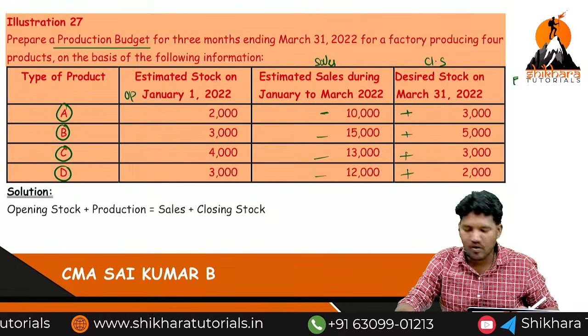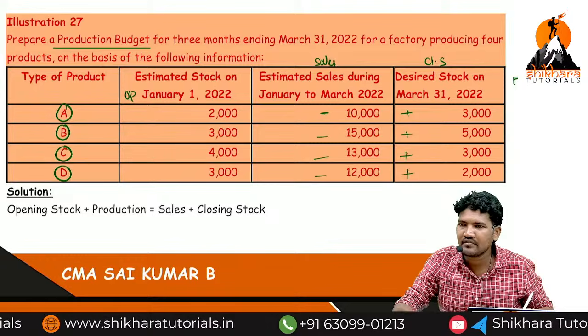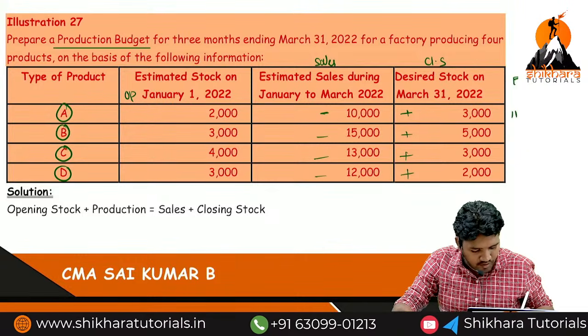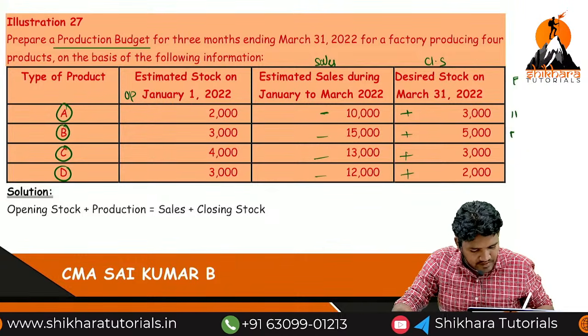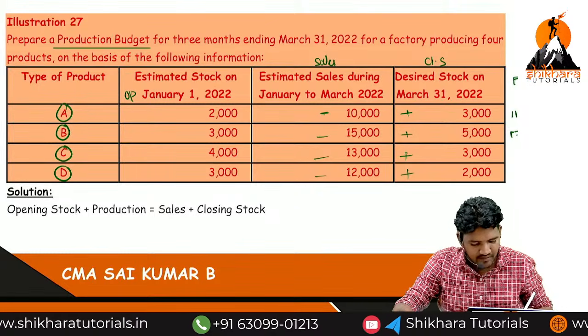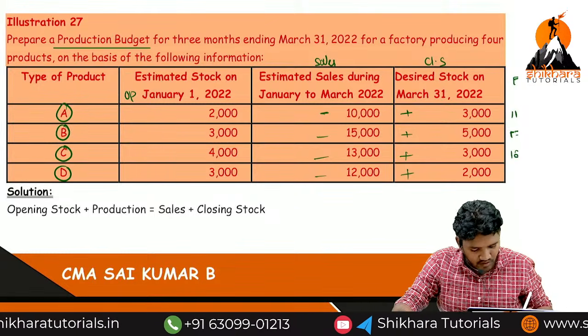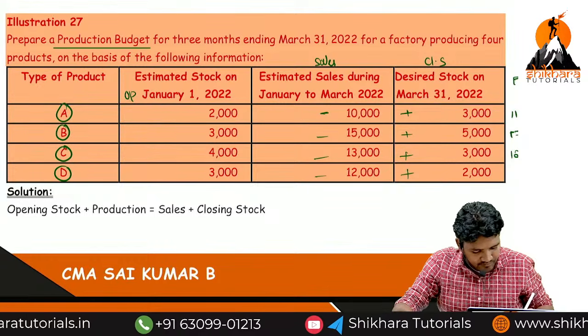What about the first answer, ma? Product A answer 11,000. What about the product B, ma? 17,000. What about the product C, ma? 12. What about the product D, ma? 11.